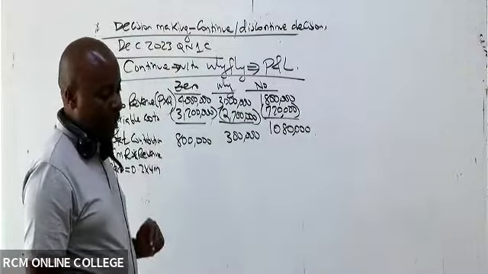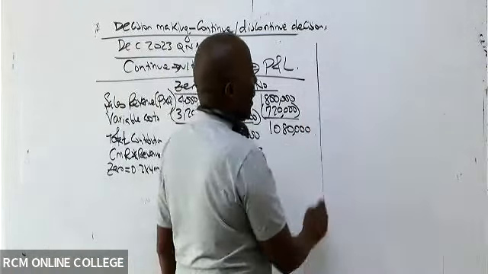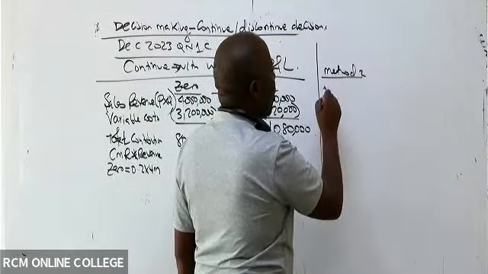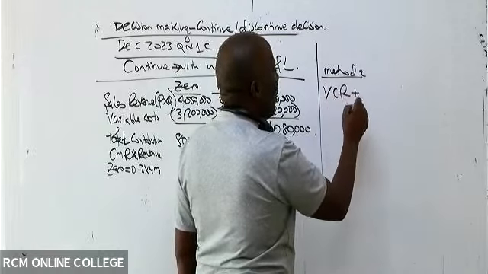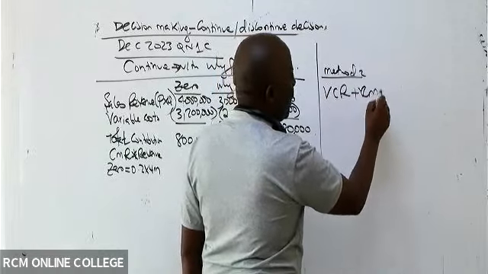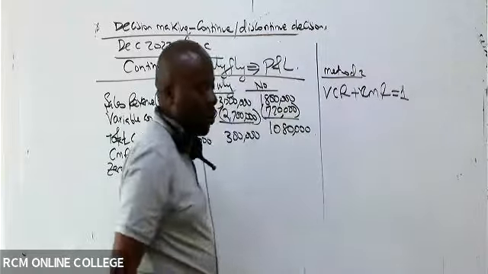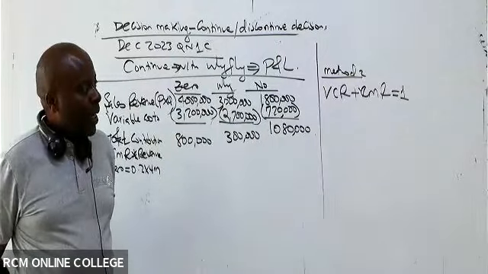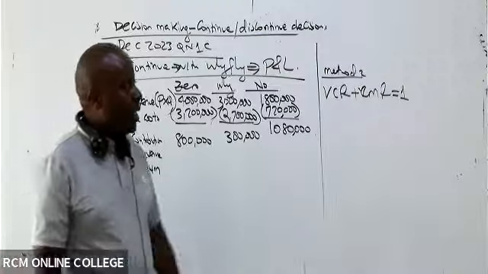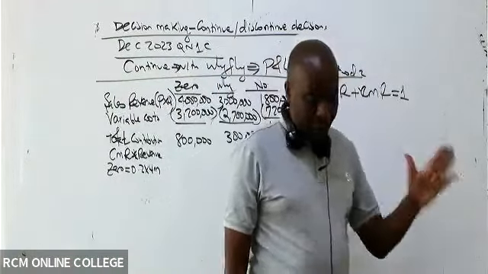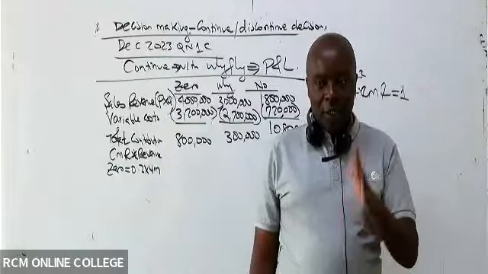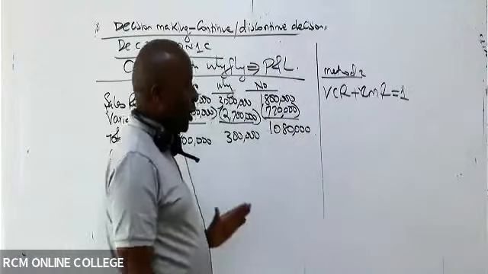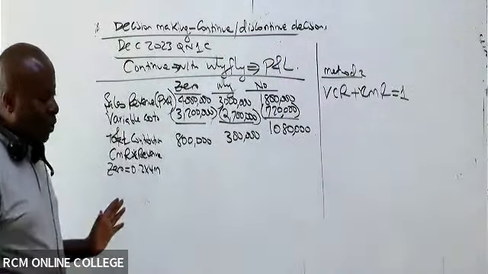The other way that a good student would have used to get the same answers is method 2. A good student should have known that we have what we call VCR. VCR plus CMR will always be equal to 1, where VCR is variable cost ratio.